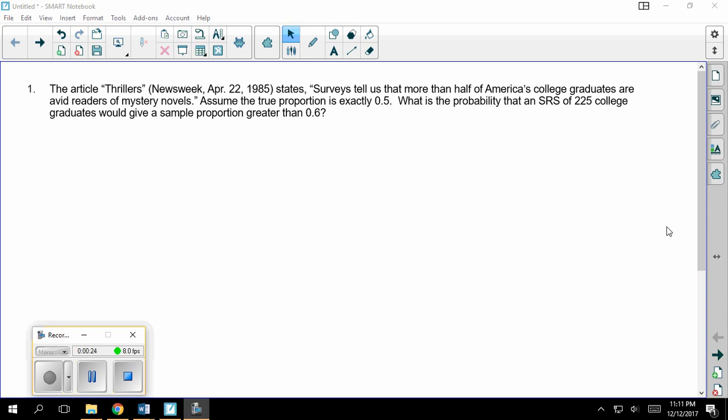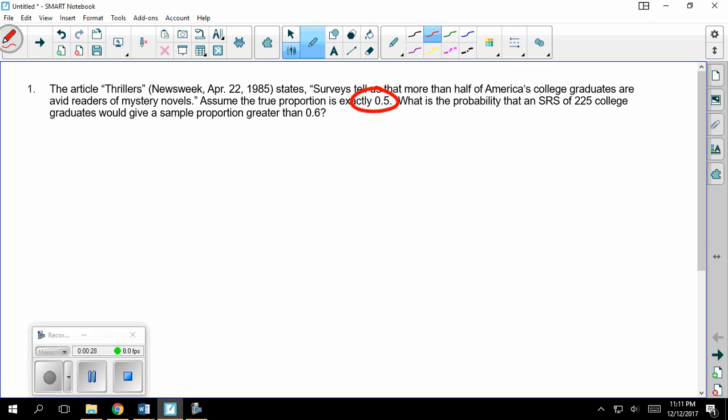So first of all, I'm going to write the givens down right here, or highlight those things. It tells me clearly it's a proportion problem, and the true proportion is 50%. Then I have an SRS of 225 college graduates, and the question is, what's the probability that my sample proportion is greater than 0.60?